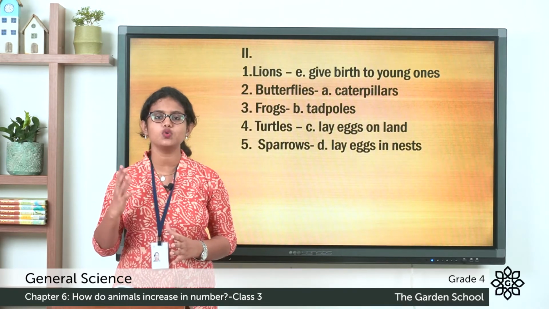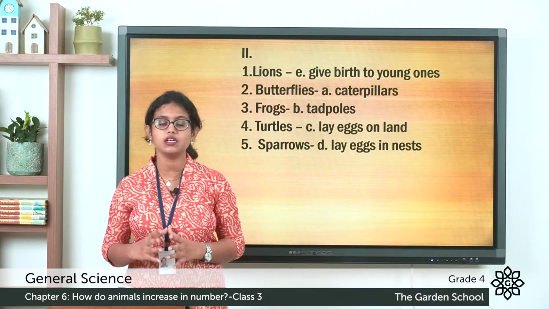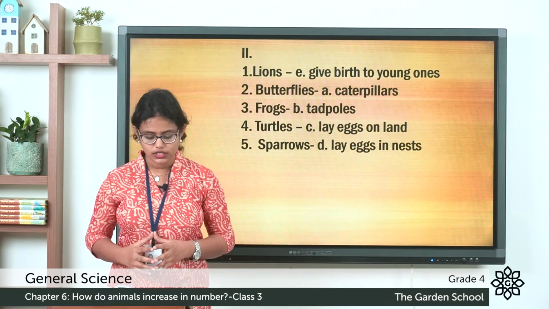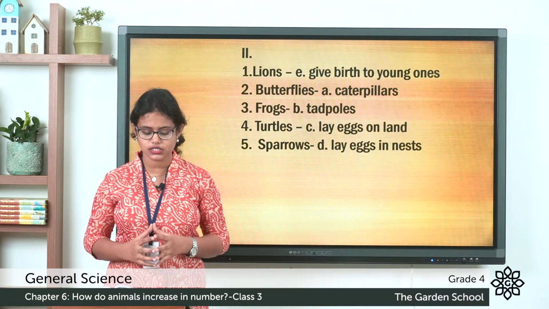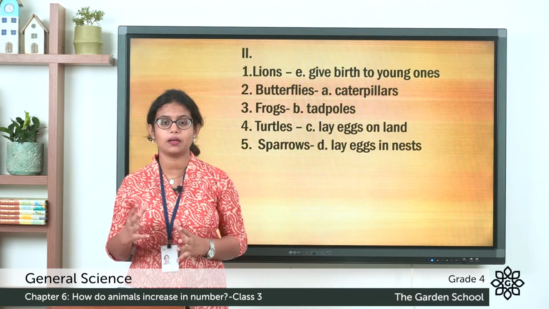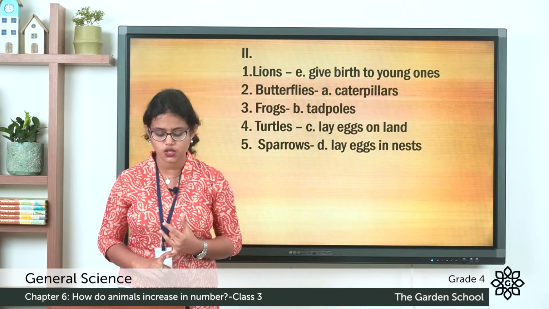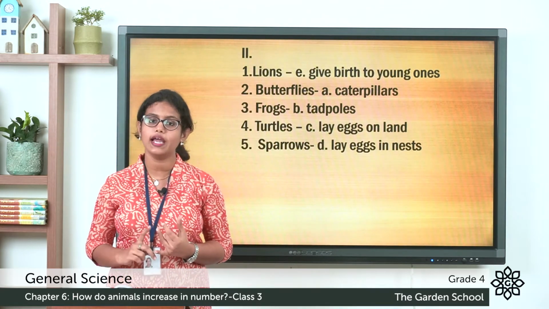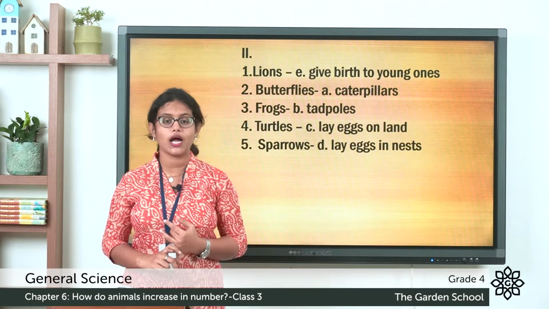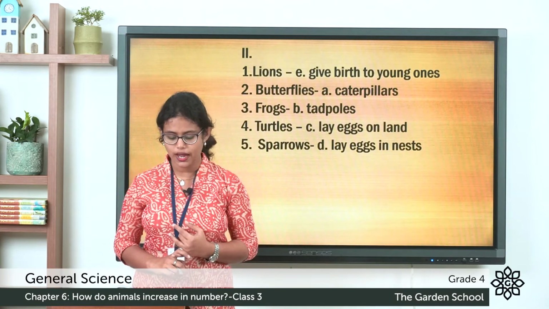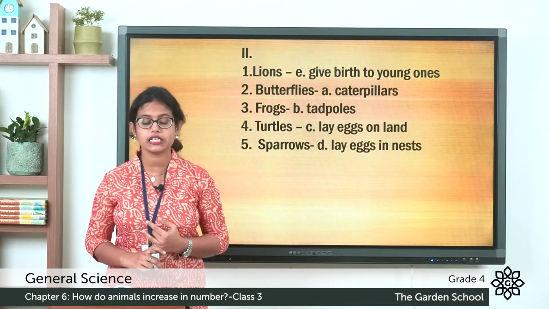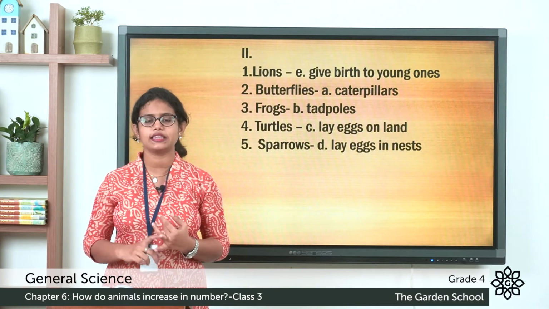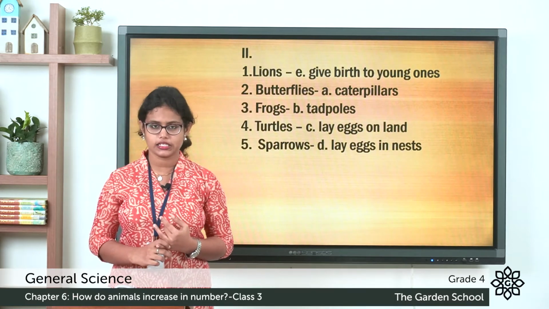The third one, frogs. They hatch into tadpoles. So what is the answer? The answer is tadpoles. The fourth one, turtles. Which one can you match it with? You can match it with lay eggs on land. So these turtles lay eggs on land. And the fifth one, sparrows. So you can match it with D, lay eggs in nest. They produce their young ones by laying eggs and they lay eggs in their nest.